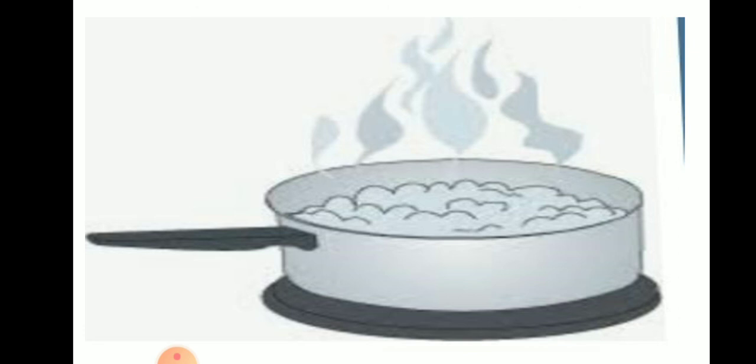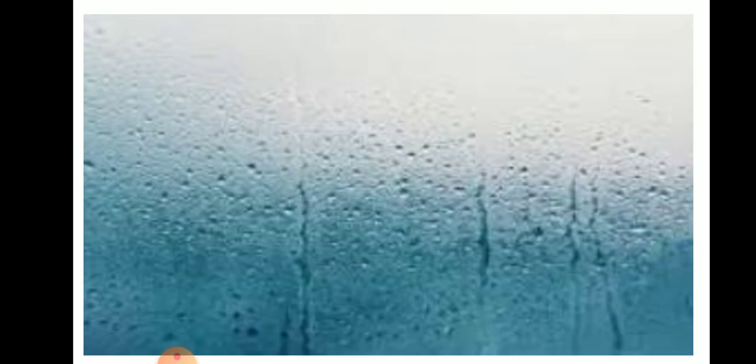How do the molecules of water vapor spread into the whole room when they come out of a hot kettle filled with water? Here, children, the kettle is mainly filled with water, right? This is nothing but water vapor, and the water vapor is nothing but the gaseous state. They move far away, right? They are not supposed to be close together. The gaseous form can also convert into the liquid state. It means there is a change in states of matter.